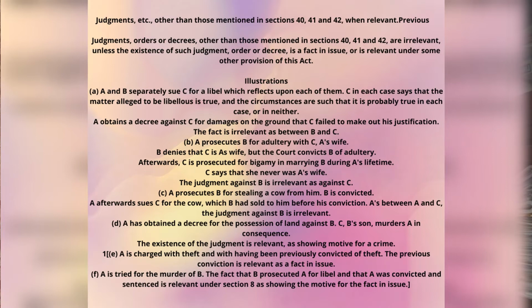Next, A is tried for murder of B. The fact that B prosecuted A for libel and that A was convicted and sentenced is relevant under section 8 as showing the motive for the fact in issue. It is showing the motive of the fact in issue under section 8 I discussed earlier.